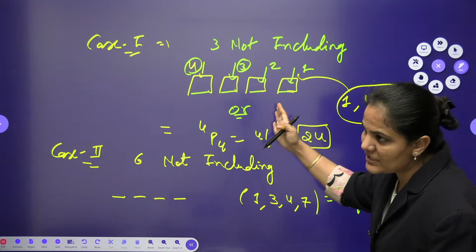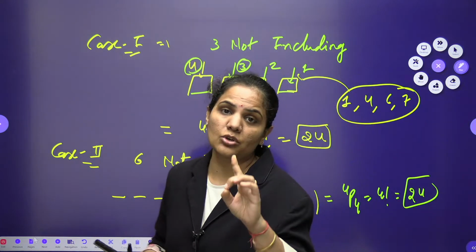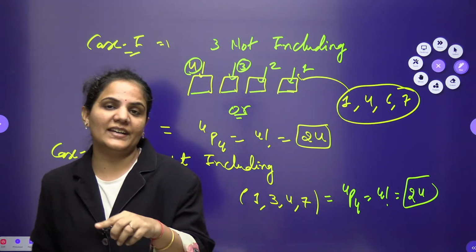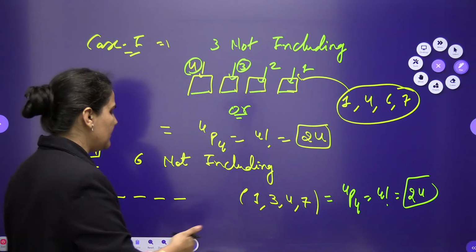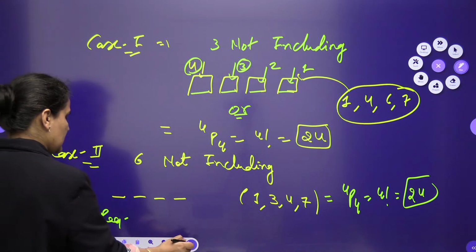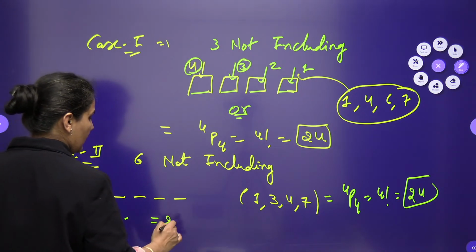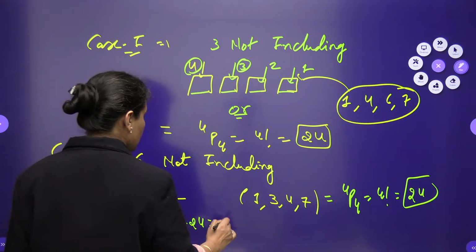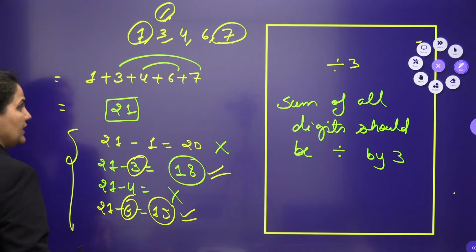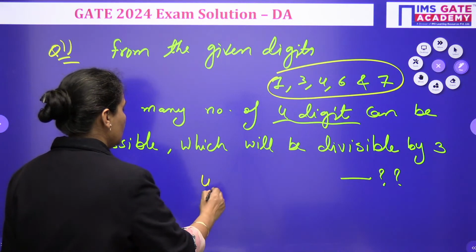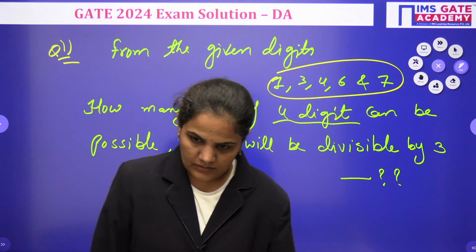So either this is possible or this is possible. Your question is giving you the sense of either the first case or the second case. Either-or is there, so we can go here with the addition rule and directly write down the final answer. So the required possible ways will be 24 plus 24, that is 48. So very easily we can approach this question. According to me the answer of this question should be 48. Alright guys.